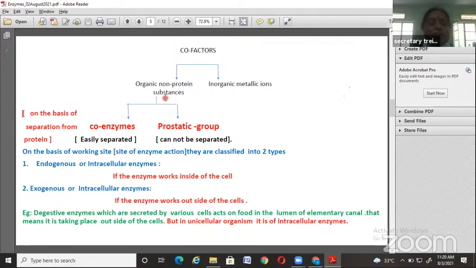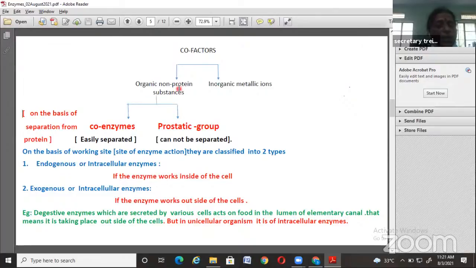So based on that factor, that means on the basis of a separation from protein molecule, try to understand the point. Here, cofactors are classified into two types. Primarily, we should know the meaning of cofactors. Cofactors are non-proteinaceous substances. These non-proteinaceous substances are classified into two types: one is organic and the other one is inorganic.